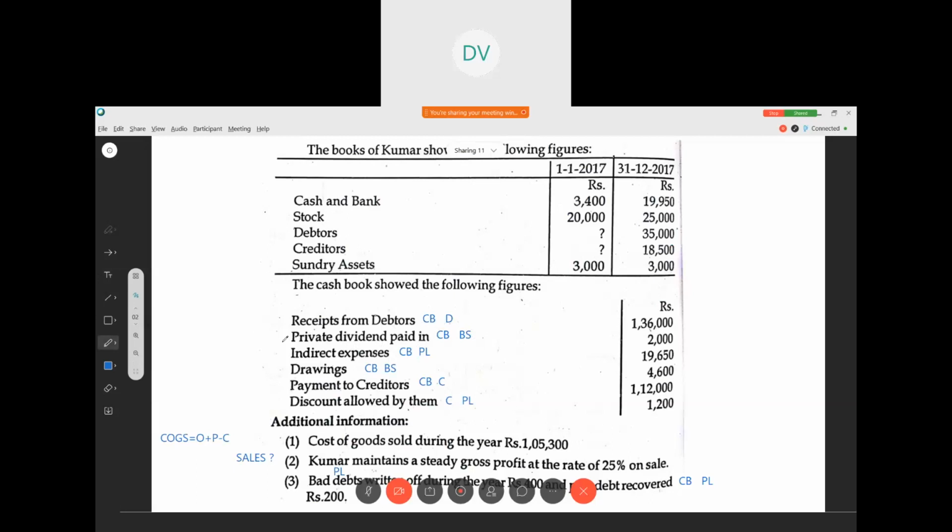Minus opening stock. So when closing stock is already minus closing stock, when it goes to the other side, it becomes plus closing stock. So purchases is equal to cost of goods sold minus opening stock plus closing stock, right? The same thing here: 1,05,300 minus 20,000 plus 25,000, so 1,10,300.